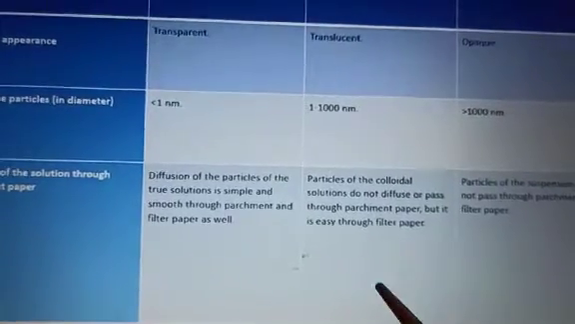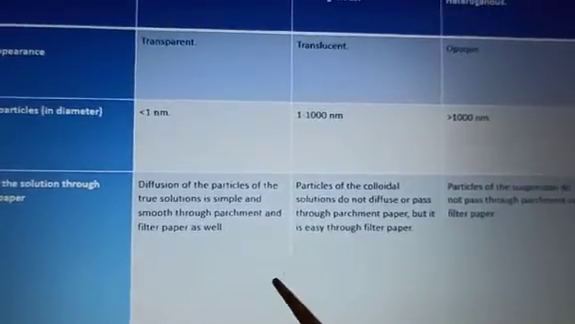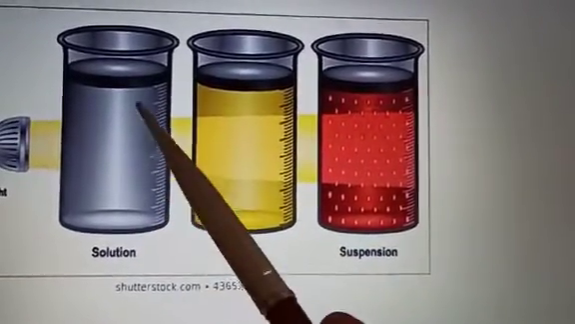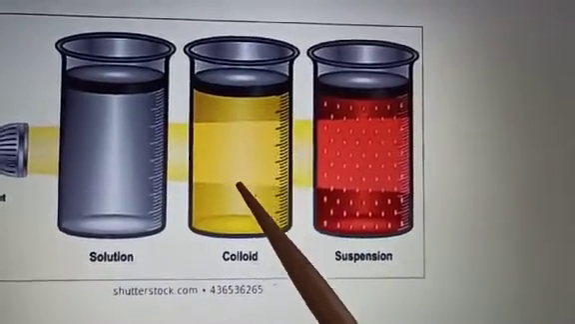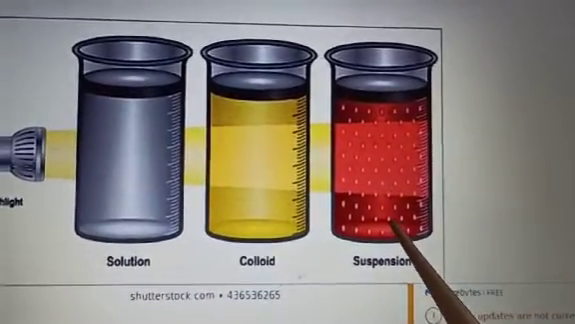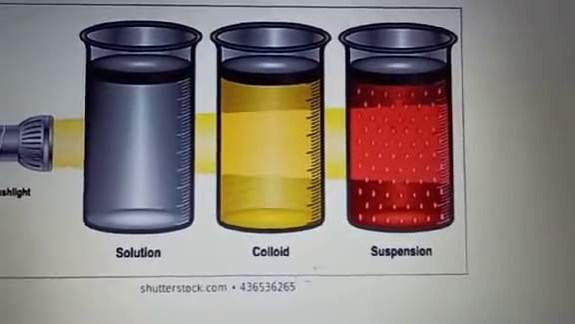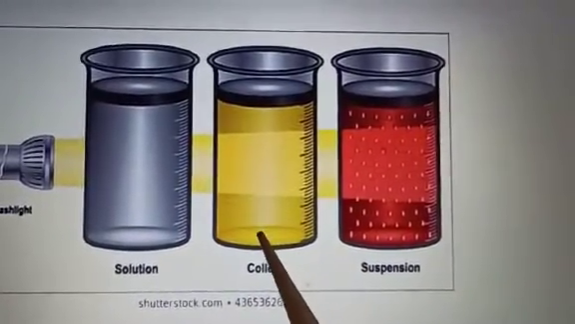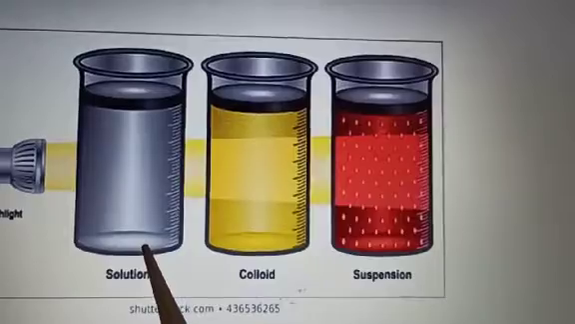Some more properties of true solution, suspension and colloidal solution. No particles are visible in case of the true solution. Even in the colloidal solution the particles are not visible, but the particles are visible in case of the suspension. And in suspension, the particles settle down. If you keep the suspension for some time undisturbed, the particles will settle down on the bottom, whereas in case of the colloid there is no settling of the particles at the bottom, and the same happens in case of the true solution also, right?